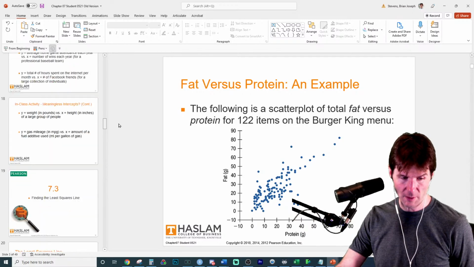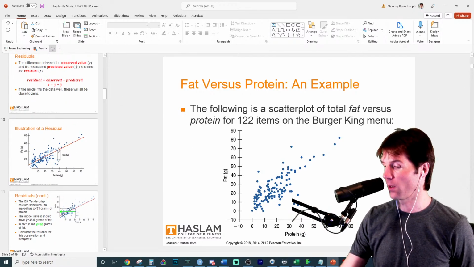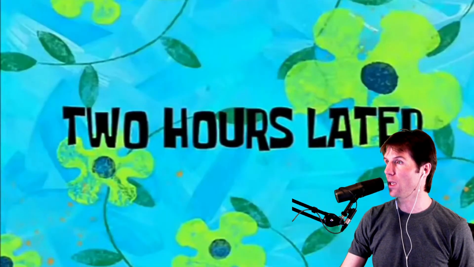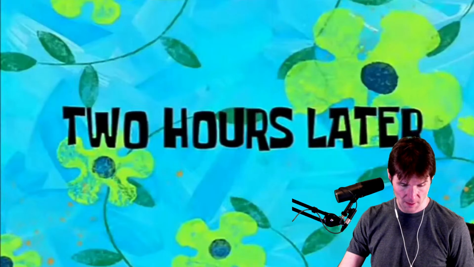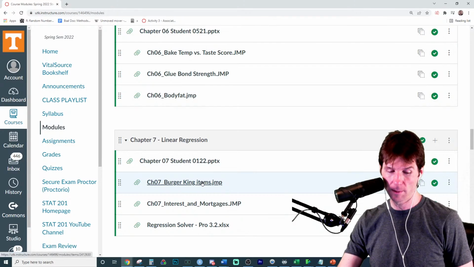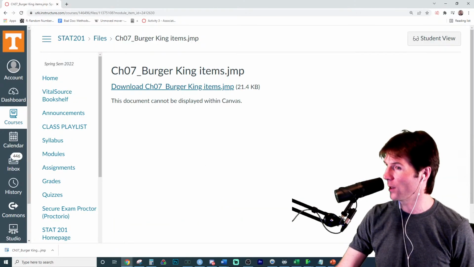Let me go get the BK menu items. I thought we made a residual plot. Let me go grab those BK menu items, two seconds. We're going to look at those BK menu items real quick. It's posted right here for us to see. Burger King menu items, I mean, come on. Now I just want to go get some Burger King, but I haven't had fast food in forever.